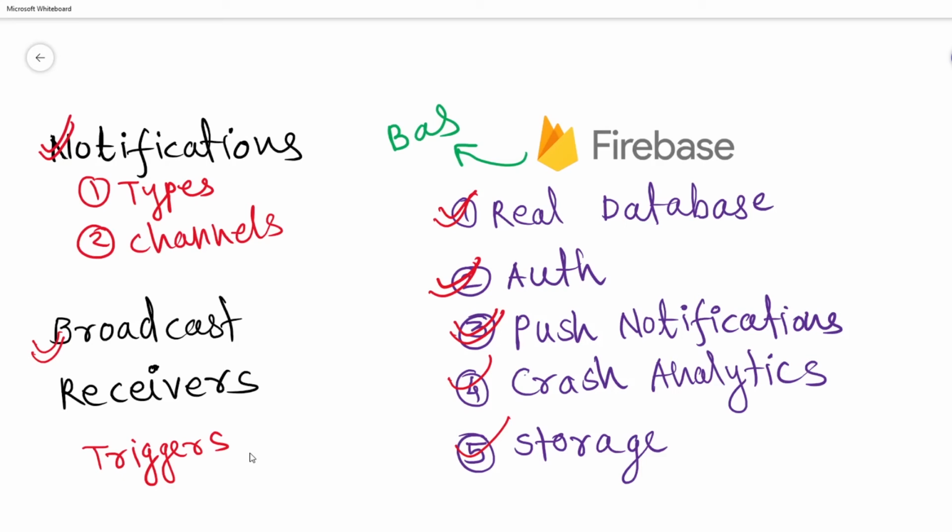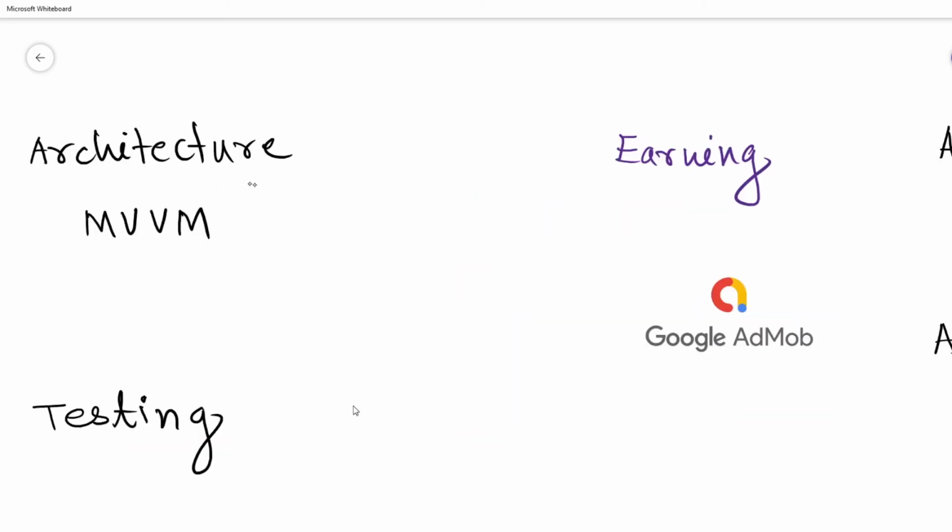All these services are provided by Firebase, and this is a very useful tool to develop Android apps without any server side coding.